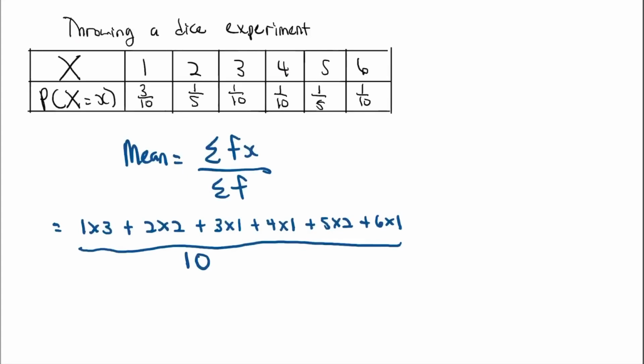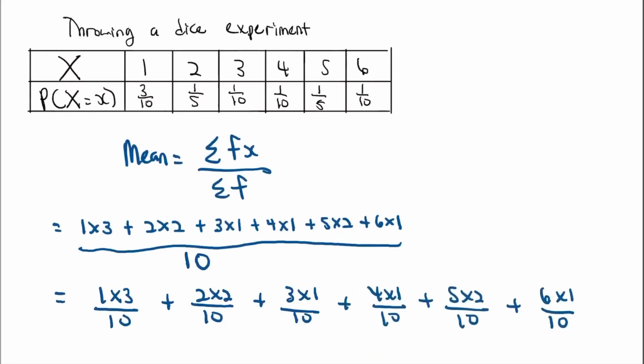Okay, now I am going to do something. This is a combined fraction. Now I'm going to break them up into little fractions. So please watch carefully. I can write this as 1 times 3 over 10 plus another tiny fraction 2 times 2 over 10, 3 times 1 over 10, and the rest.